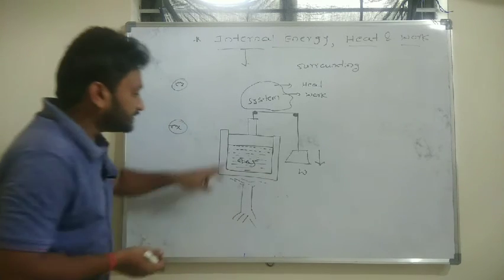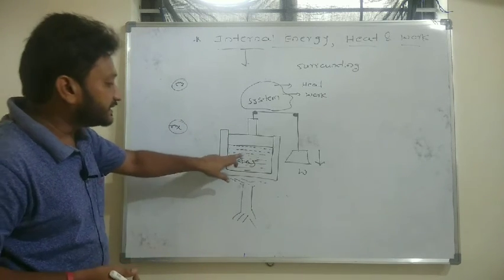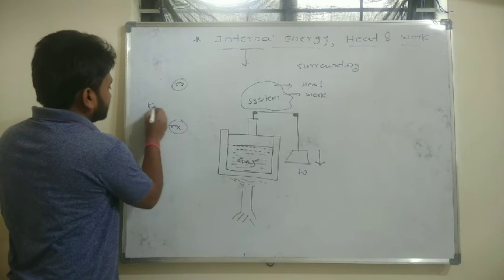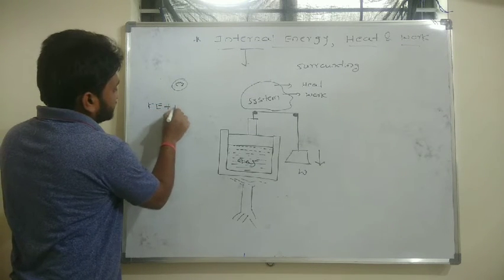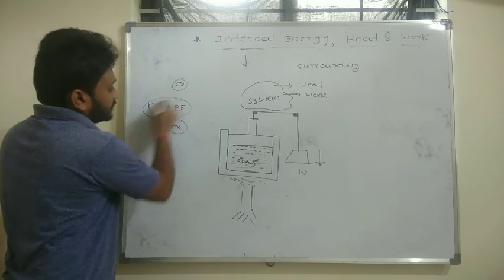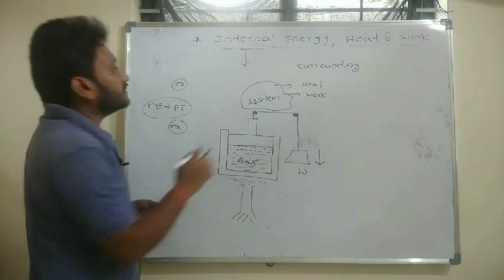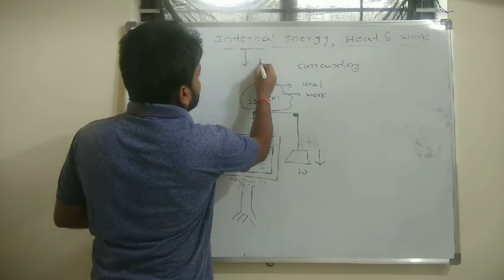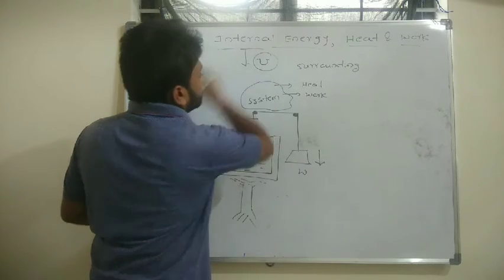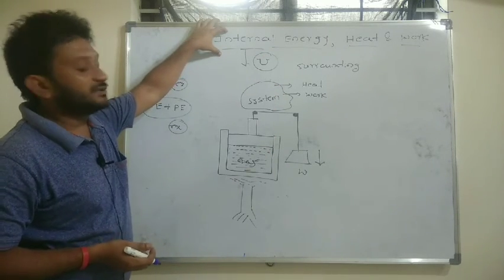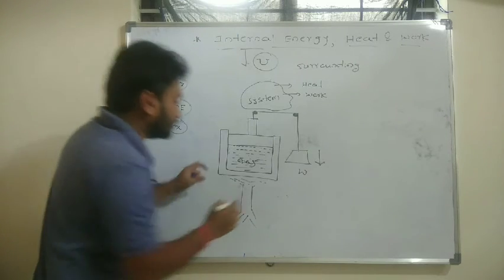If you want to increase or change the internal energy of the system, what will you do? We know that internal energy is the sum of kinetic energy plus potential energy. Now in this system I want to change the internal energy, and I forgot to tell you the symbol we usually use for internal energy is U. Capital U will be used to represent the internal energy in thermodynamics.